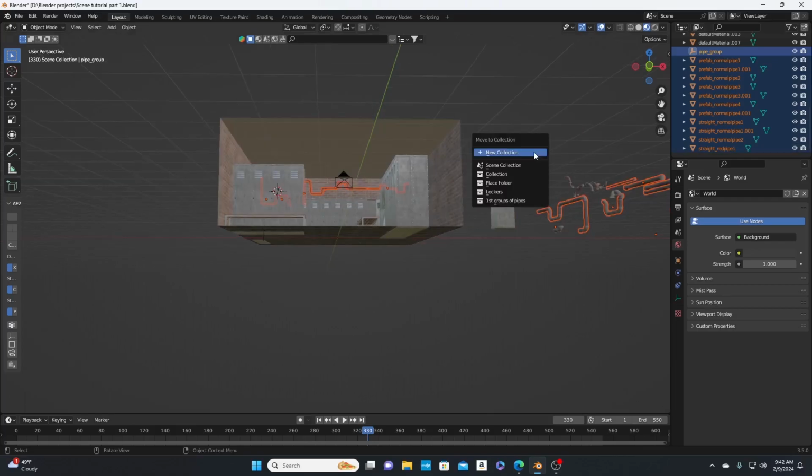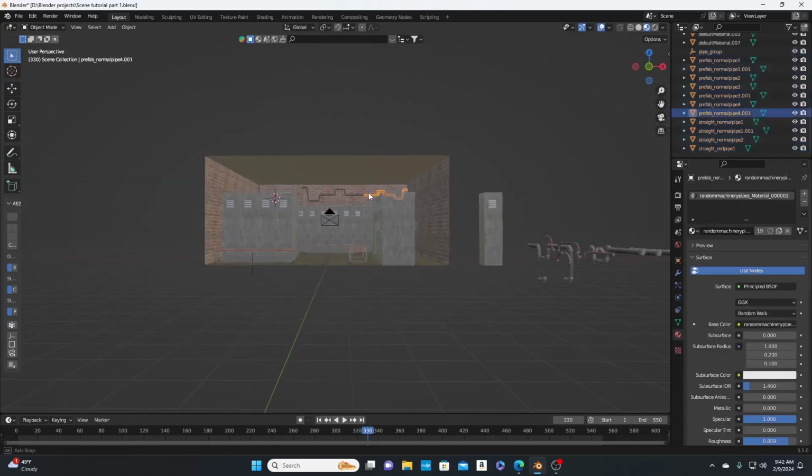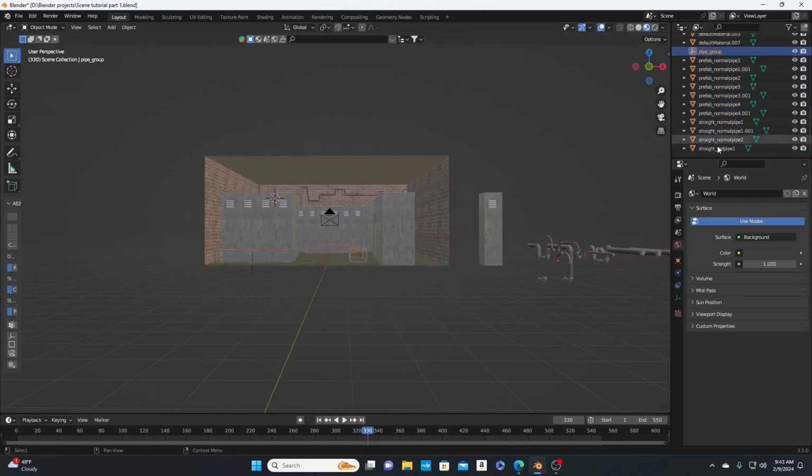We're gonna hit M. So these pipes, my bad y'all, I'm just trying to organize right quick. We're gonna hit M, new collection, and then we're gonna name it pipes, group 2.